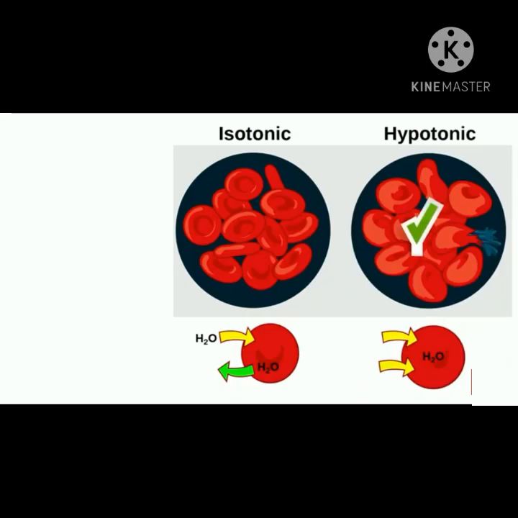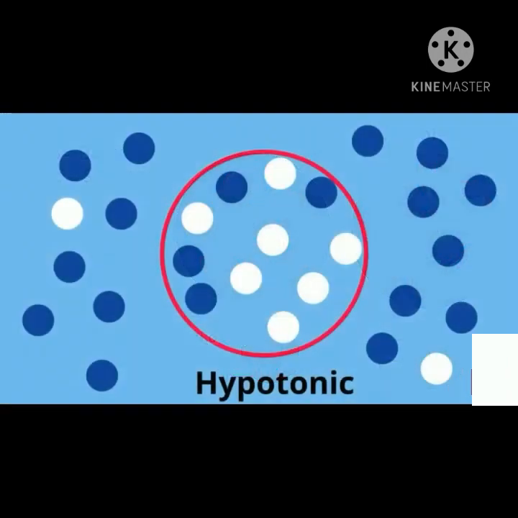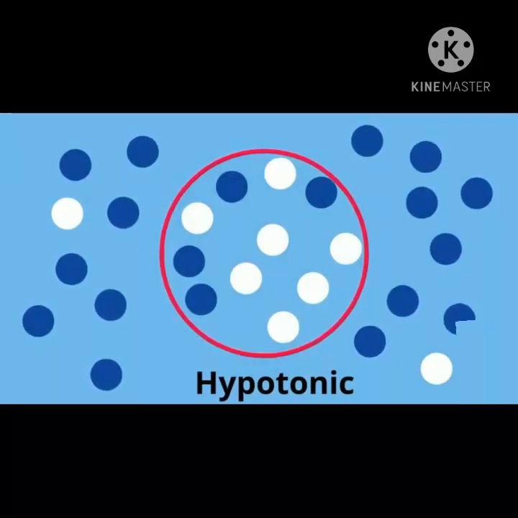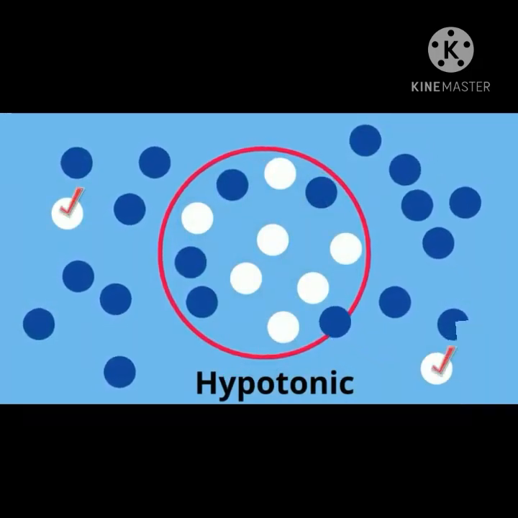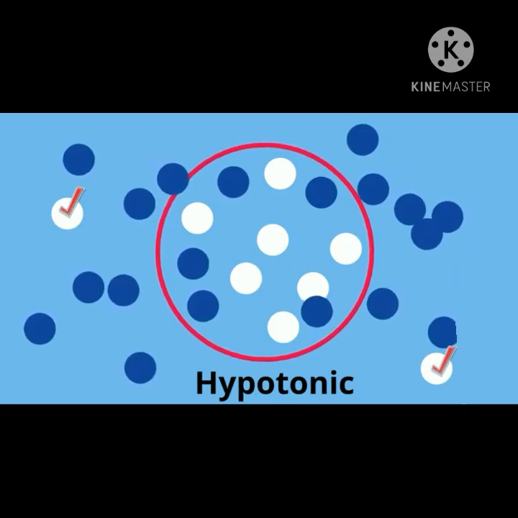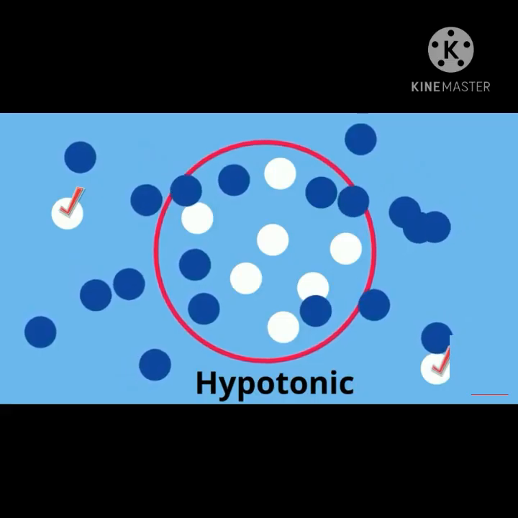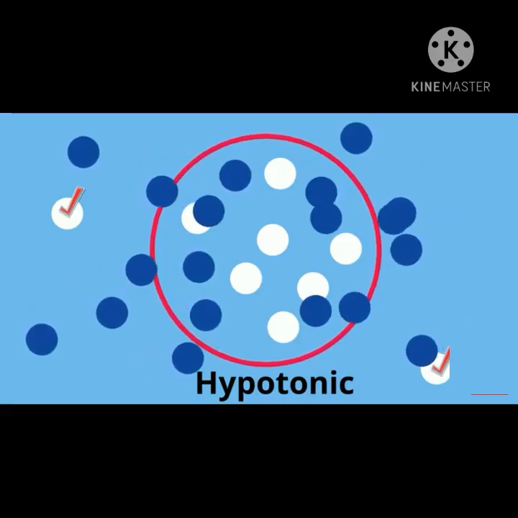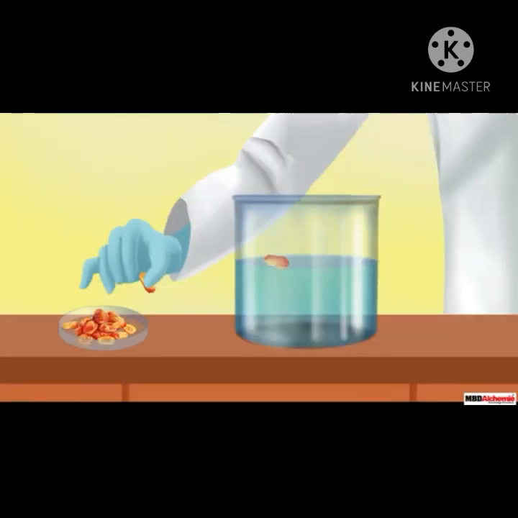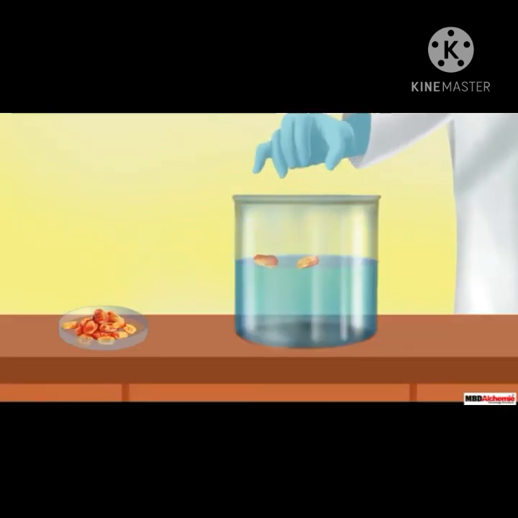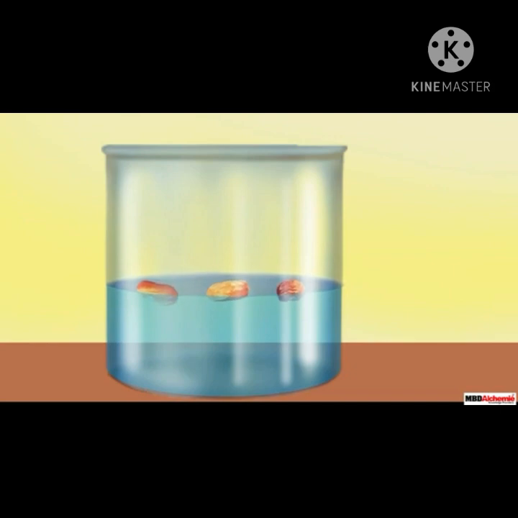Hypotonic solution. Hypo means below and tonic means strength. The cell has less water than outside medium, so water enters the cell. This process is called endosmosis. In this, cell increases in size due to excess amount of water. For example, if raisins are kept in water, after some time they swell up and become turgid.